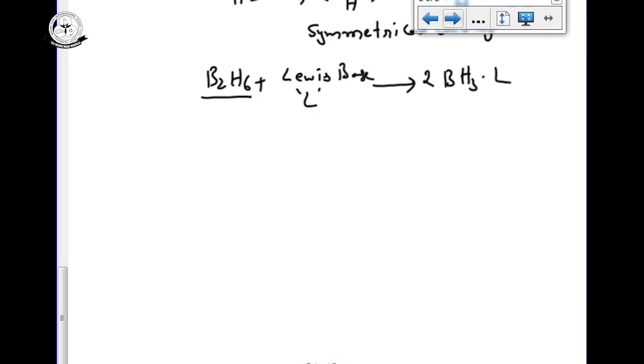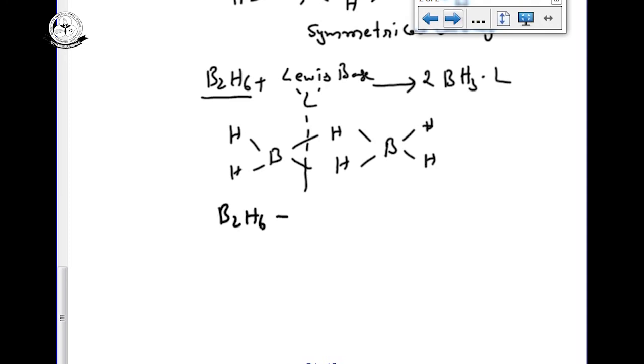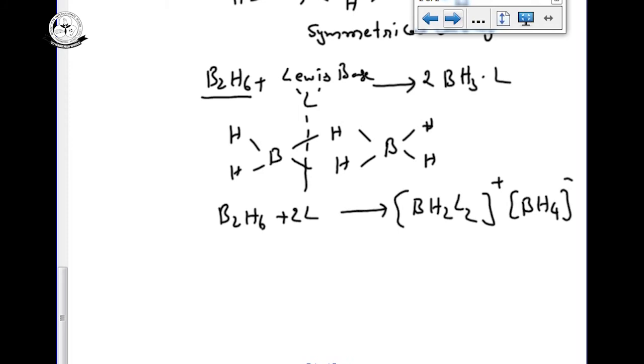If it is unsymmetrical breaking, for example, the diborane structure we know, with hydrogens and boron like this. If it is unsymmetrical breaking, what happens? B2H6 on reaction with Lewis bases, by the unsymmetrical breaking, can give an additional compound, BH2L2 plus, and the remaining is BH4 minus. It can give some additional compounds.